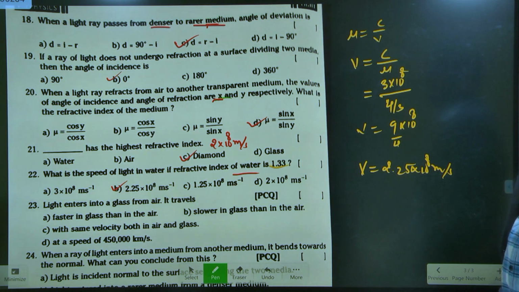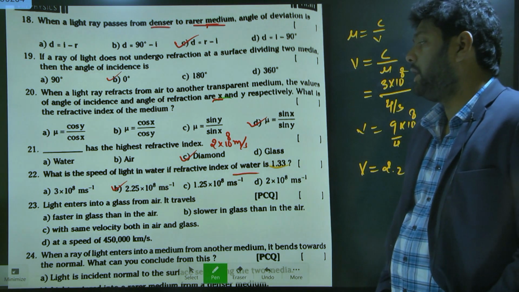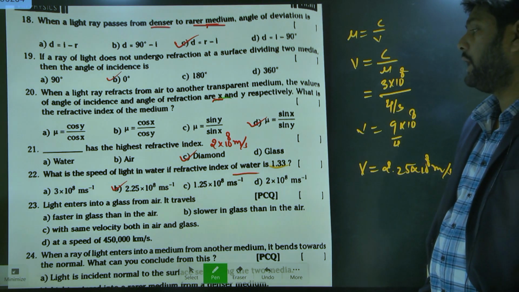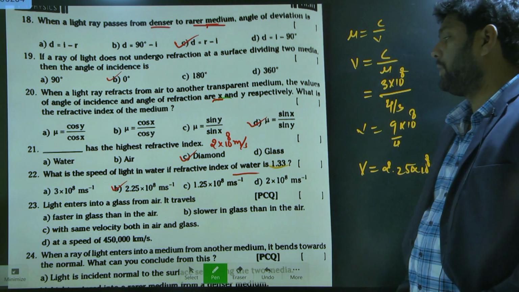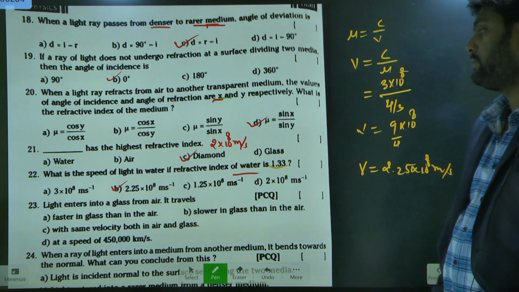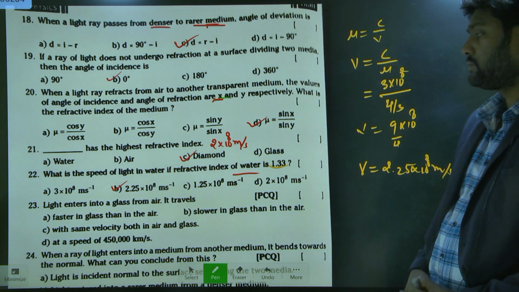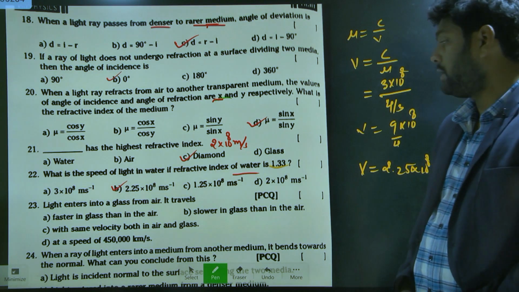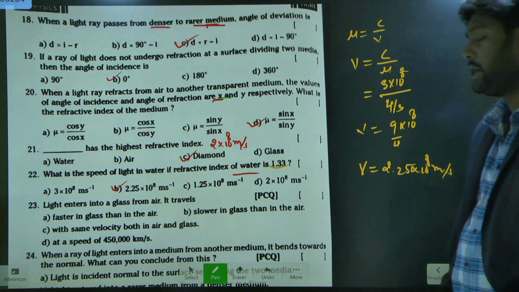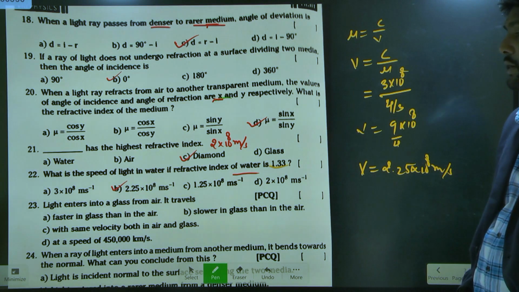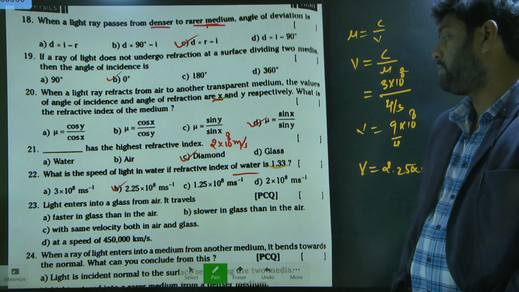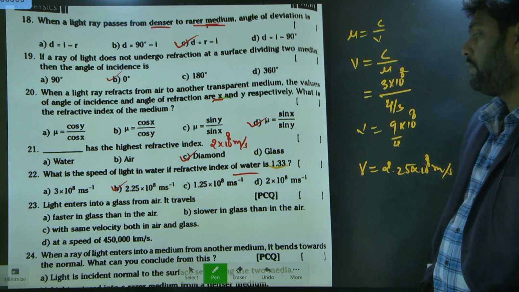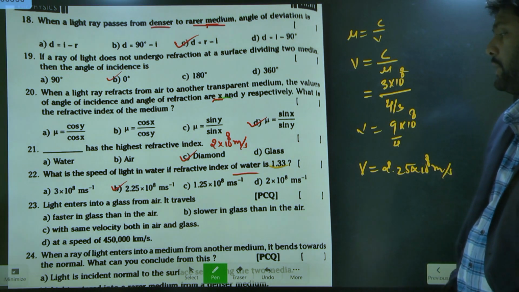Similarly, 23. Light enters into a glass from air. It travels: faster in glass than in air, slower in glass than in air, with the same velocity both in air and glass, or at the speed of 4-5 lakh kilometers per second.